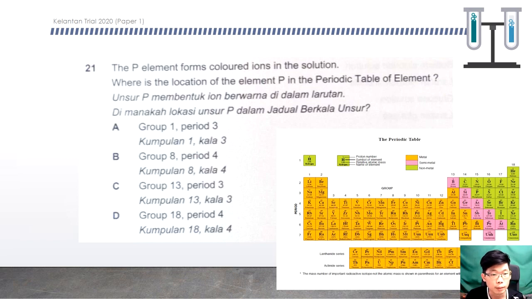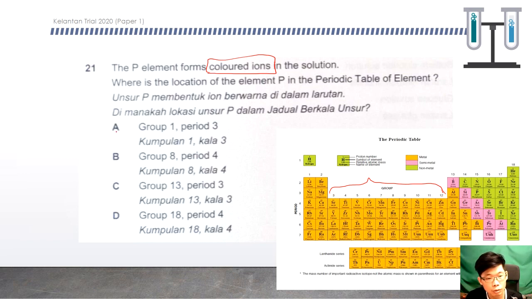Okay, question 21. The P element forms coloured ions in the solution. So where is the location of P in the periodic table? Coloured ions or coloured compounds are characteristic of the transition elements. So you must know that transition elements are from group 3 until group 12. These are the transition elements. So meaning that for your choices here, you must choose a position which is between group 3 and group 12.